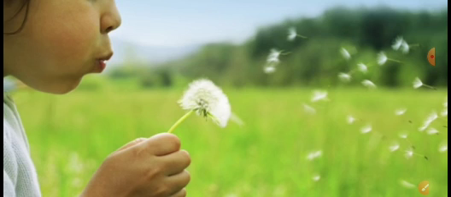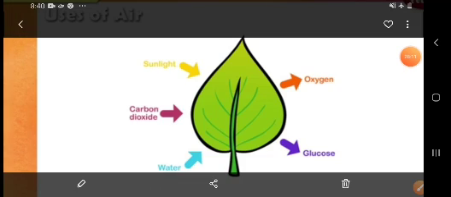So children, air also helps in dispersal of seeds or pollens of the flower. In some plants it carries the seeds, in some it carries pollens with it and helps in dispersal of the seed. So children, air is important for dispersal of the seed.